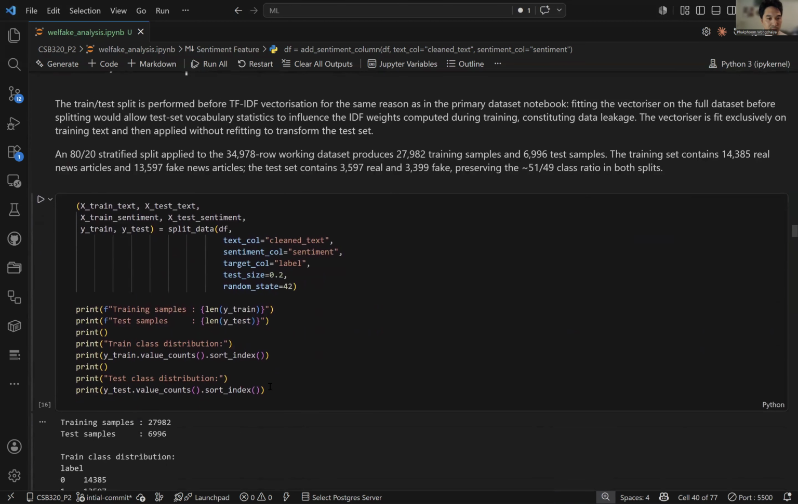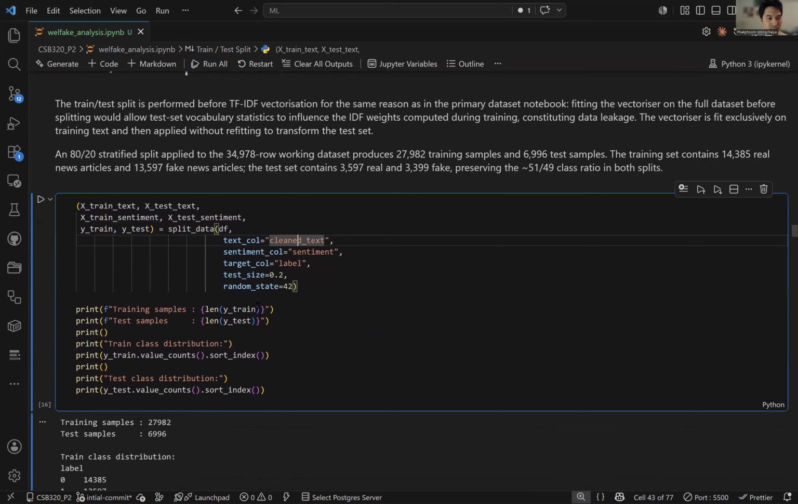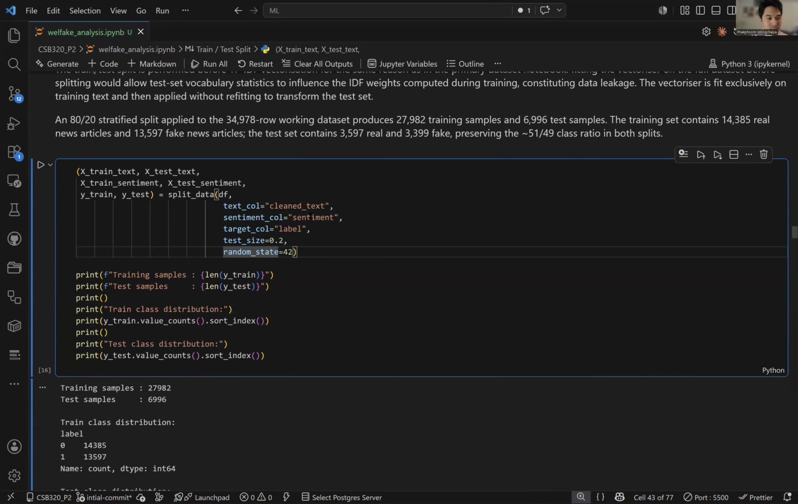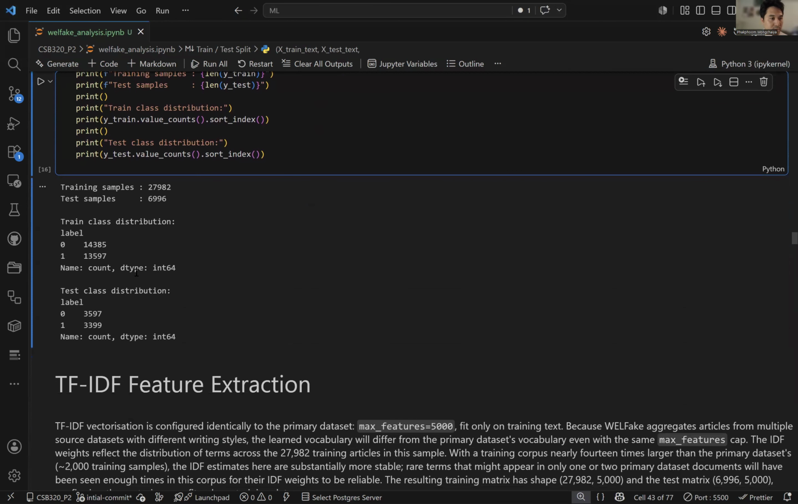Okay, so training split. I am using just the clean text and the sentiment, splitting 80-20 with random state 4, and I also stratify the labels, just to ensure that the classes are balanced between testing and training data. Okay, so there we go. My training samples, testing samples.